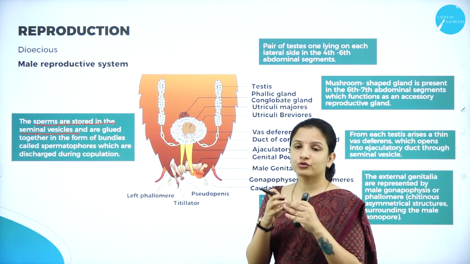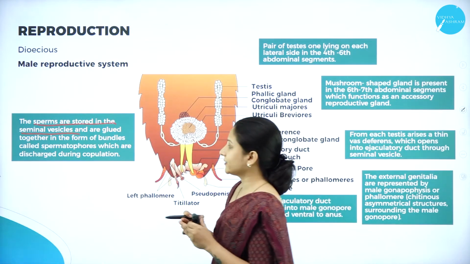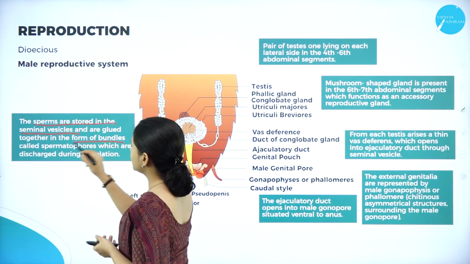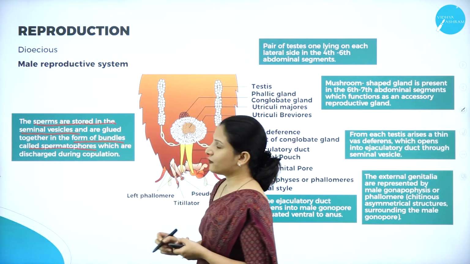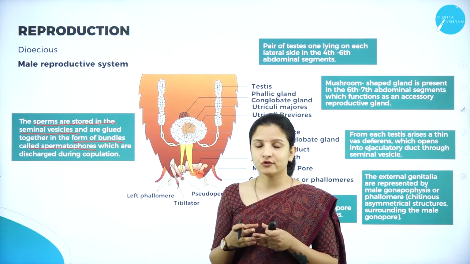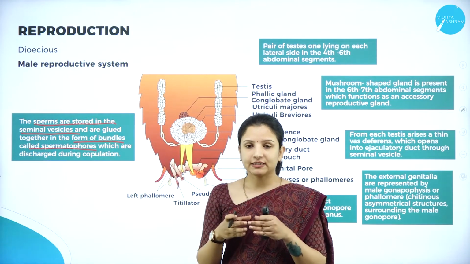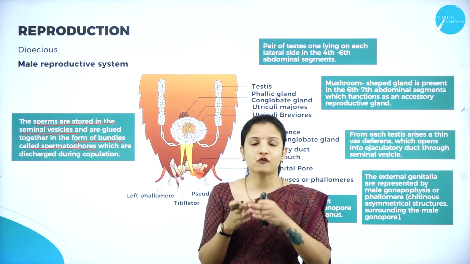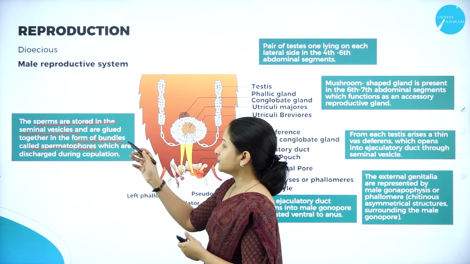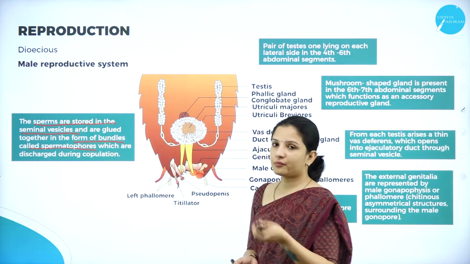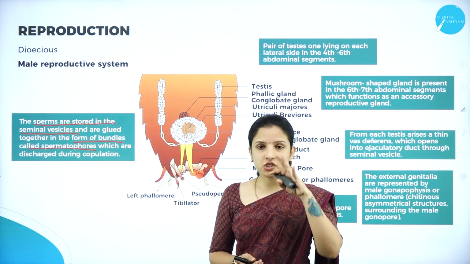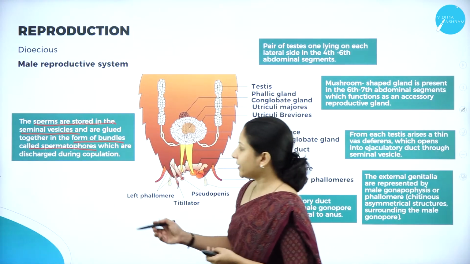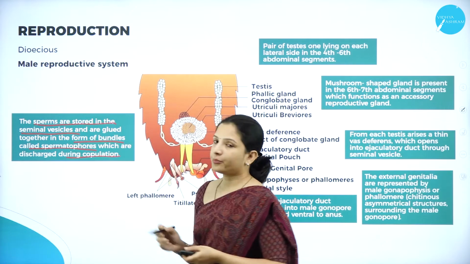They are glued together or joined together in the form of bundles which are called spermatophores. What are spermatophores? The seminal vesicles containing sperms which are joined together to form a group called the spermatophores, and these are the ones which discharge the sperm during the mating time or copulation.